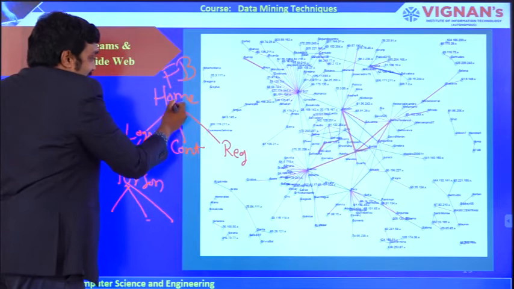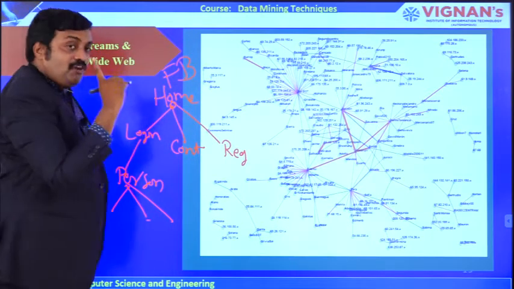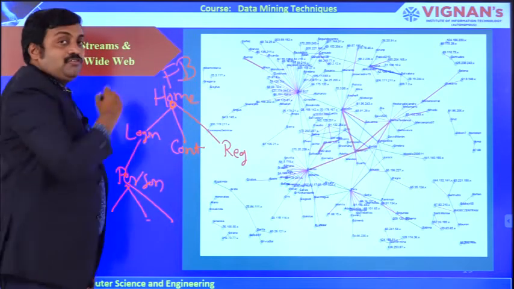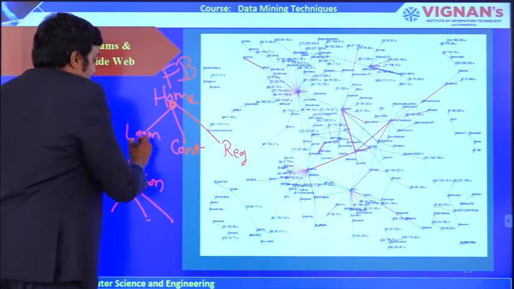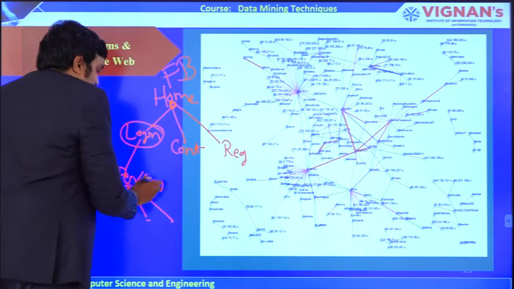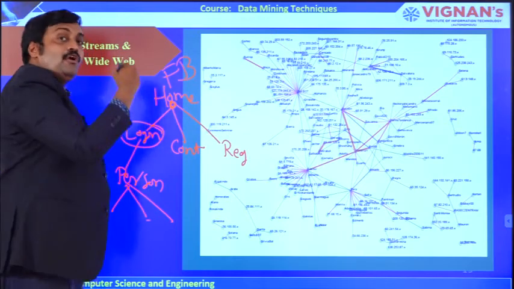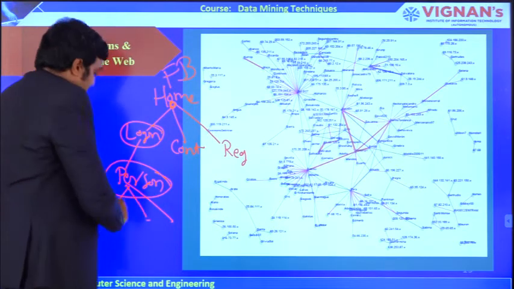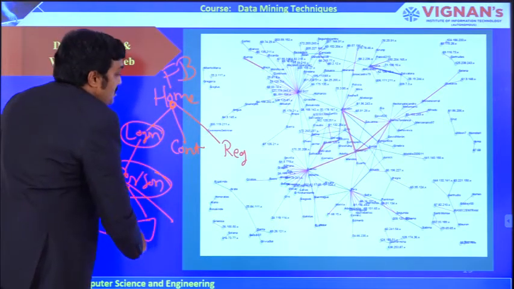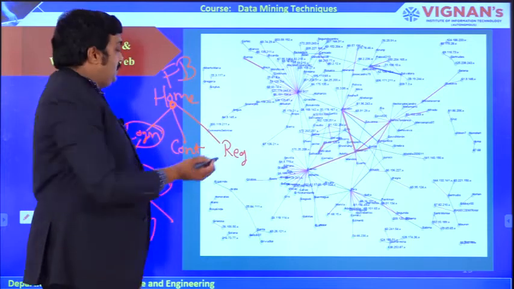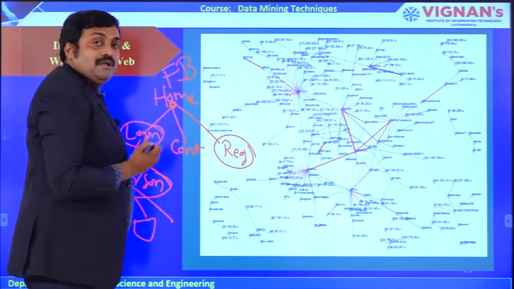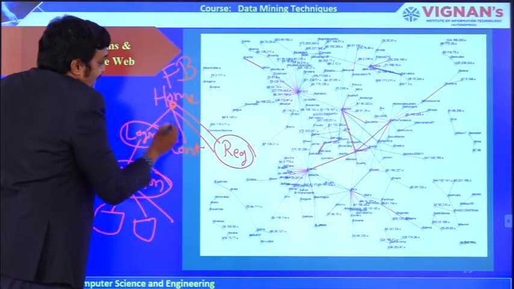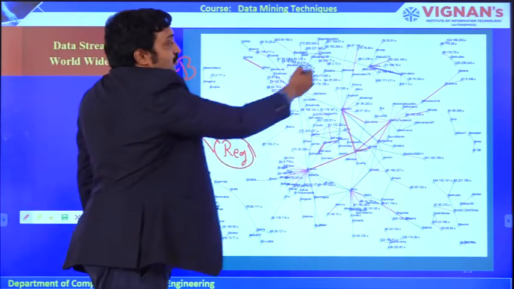So it's like a tree fashion. As one user, I start with the home page of Facebook. Then I go with the login. If I am an existing user, I log in and go to my personal page, and from there I can do various tasks. Suppose I am new to Facebook, I go to the registration page and create everything. That means the flow is like a tree fashion.